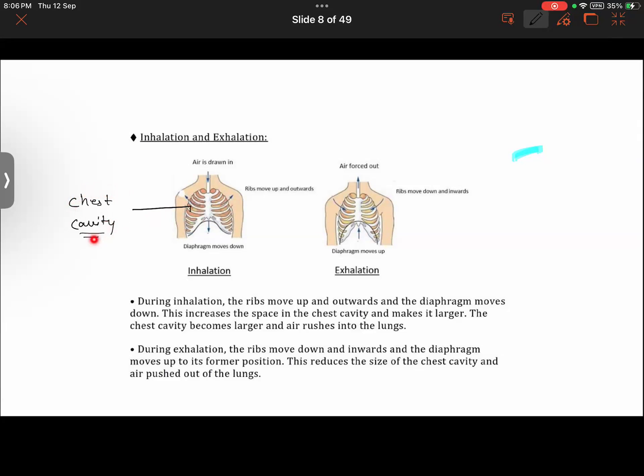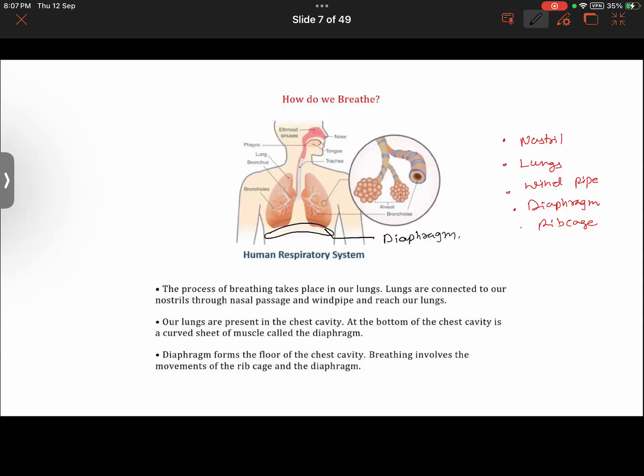But otherwise, try to understand this term, chest cavity. Getting it now? Many times I will be using the term thoracic cavity also. Thoracic cavity and chest cavity both refer to the same thing. Also, this diaphragm acts as the floor of the chest cavity.